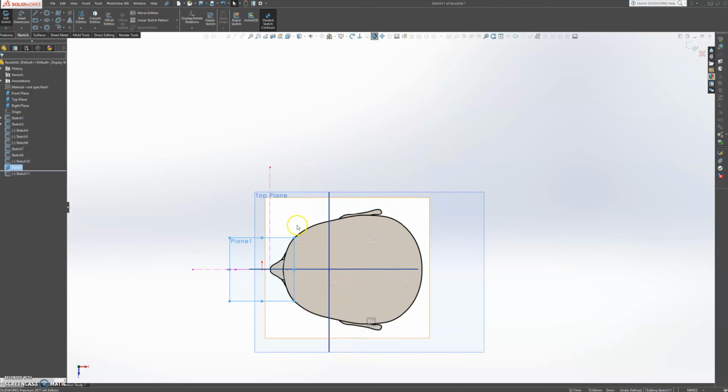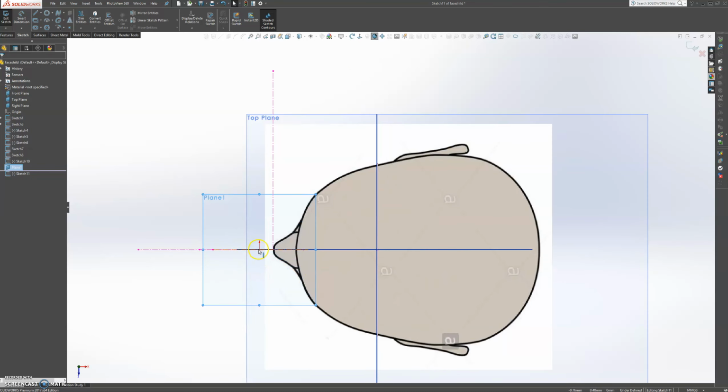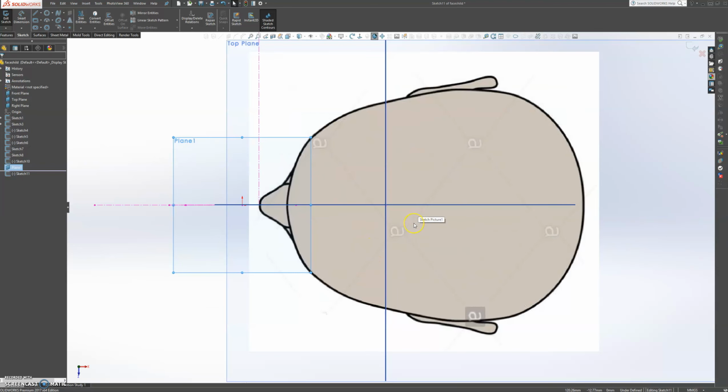So let's go normal to profile, and as we mentioned, our reference is exactly at the center point, which is fantastic. Alright, so let's start by determining how the hardware is going to go, and that is going to start from this point, about there.